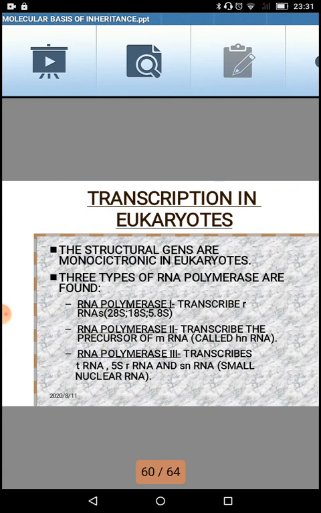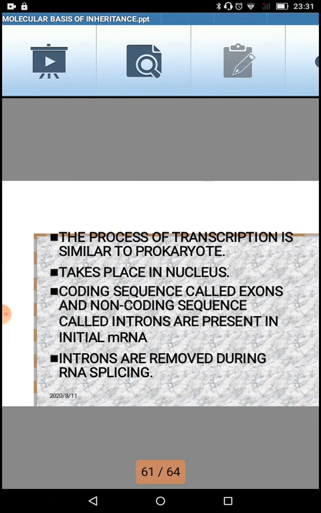So the main crux is that it requires 3 different types of RNA polymerase. Next, the process of transcription is similar to that of prokaryote. I just told you it will follow the steps of initiation, elongation and termination, and then the change comes, that is RNA splicing happens afterwards.